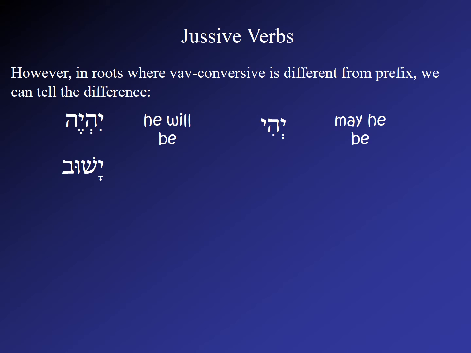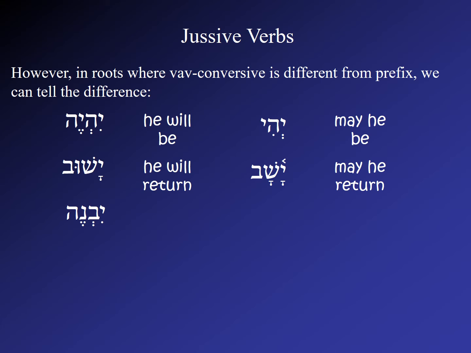By the same token, middle vav and yod roots, yashuv, he will return. This is the prefix form. You remember that the vav conversive form is vayashov. So if you remove the vav, patach, doubling, then you get yashov, which is the jussive form, may he return. So yashuv, he will return. Yashov, may he return.